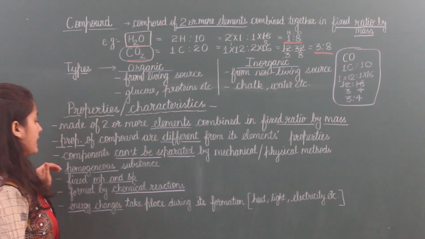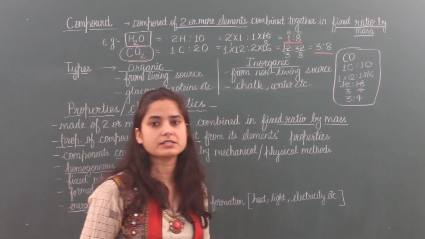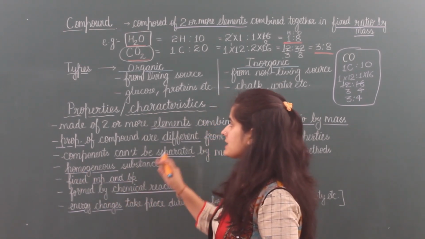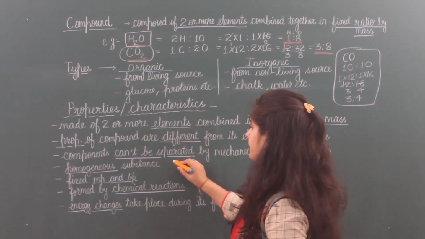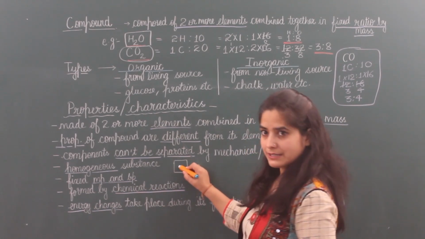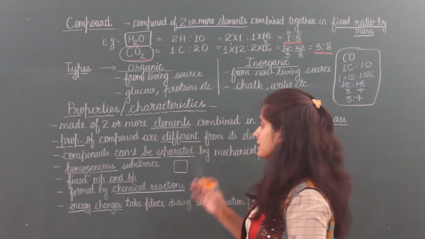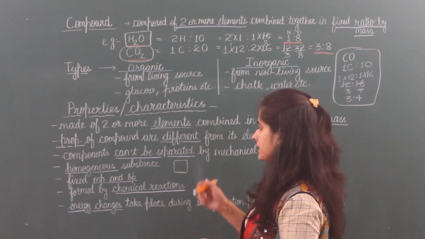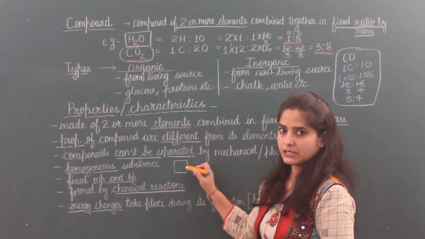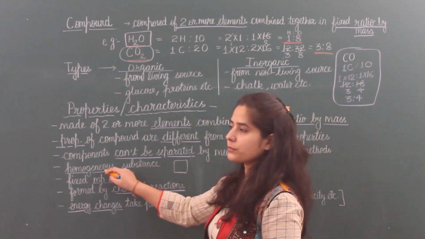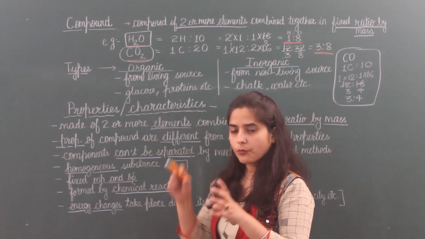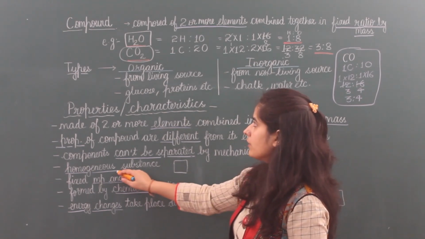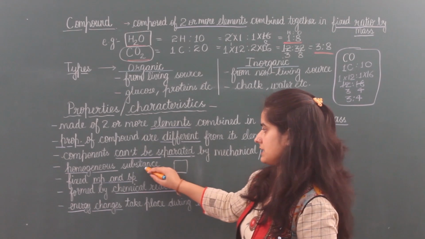Next point is, compounds are homogeneous in nature. Homo means same. So when we see water, you can't tell where the hydrogen is and where the oxygen is. Both are mixed properly, so we cannot see them separately. These types of substances are called homogeneous substances, in which both mix together and look like a single one. So, compounds are homogeneous substances.